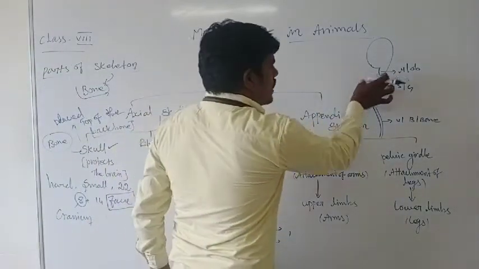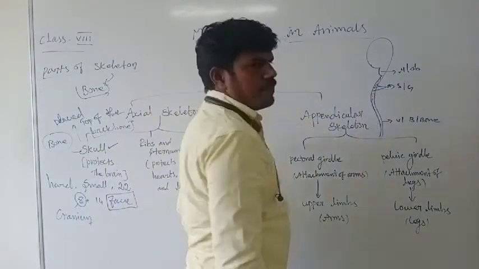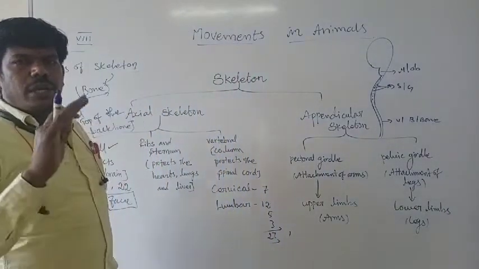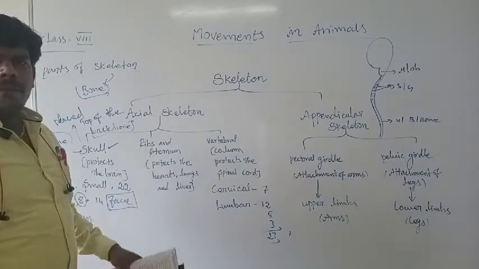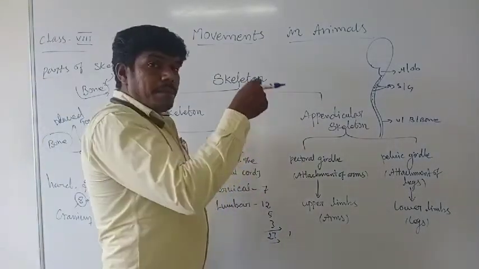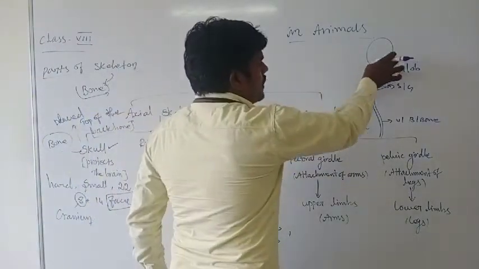Because of the vertebral column, the spinal cord is present inside it. That's the reason they mention that it protects. And the next one, they support the head. The head takes place at the top of the vertebra.